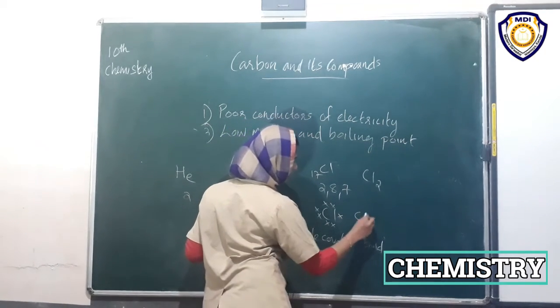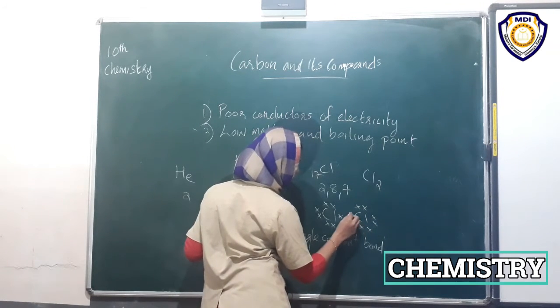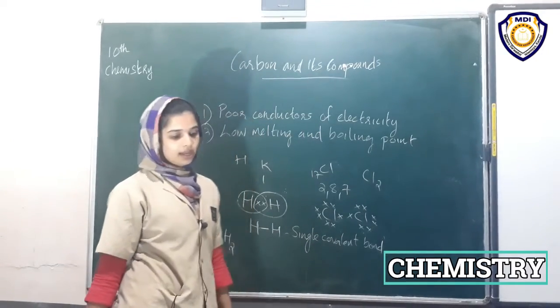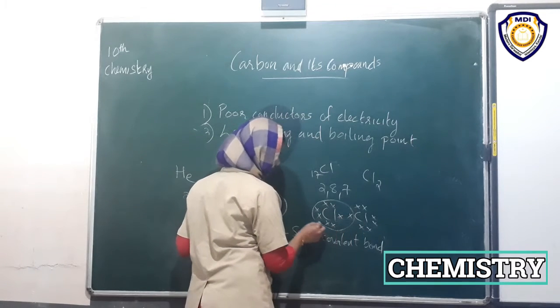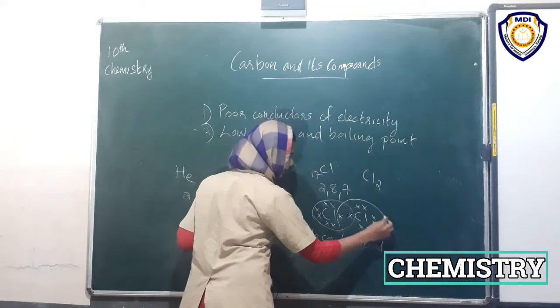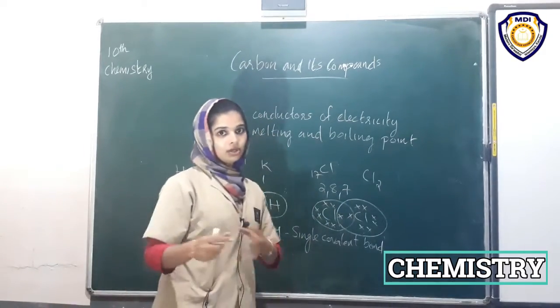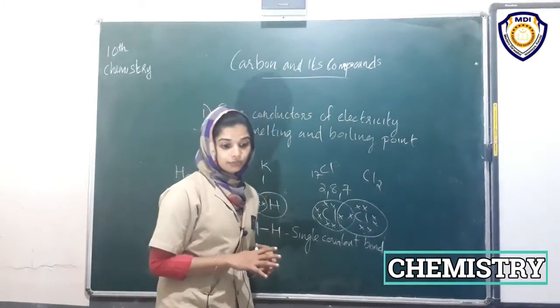Next chlorine atom comes, and they will share both the electrons. What happens? Yes, they can attain their octet configuration by sharing. With a mutual understanding, they can attain their octet configuration.